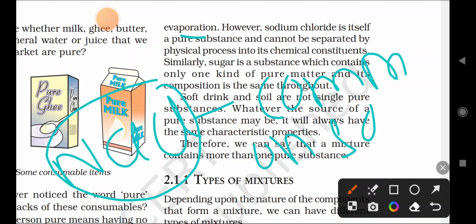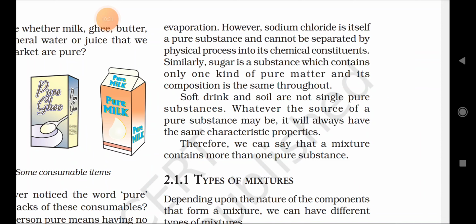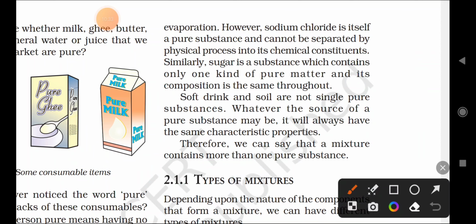This is the chemical formula of sodium chloride. Here Na is for sodium, Cl for what? Chlorine. So this compound is called sodium chloride. It is commonly called common salt, which we use in our day-to-day life. However, sodium chloride is itself a pure substance and cannot be separated by a physical process into its chemical constituents.